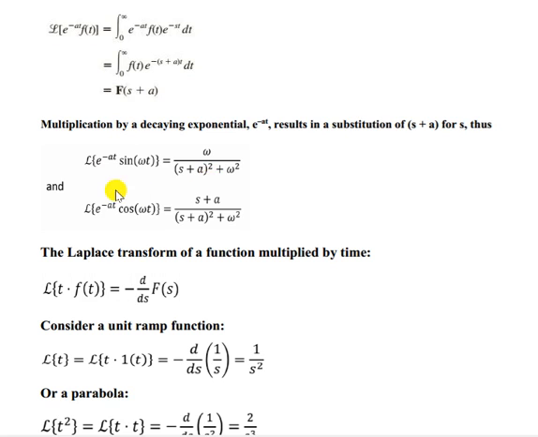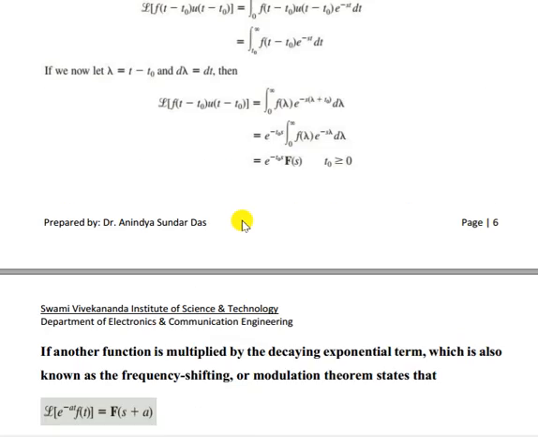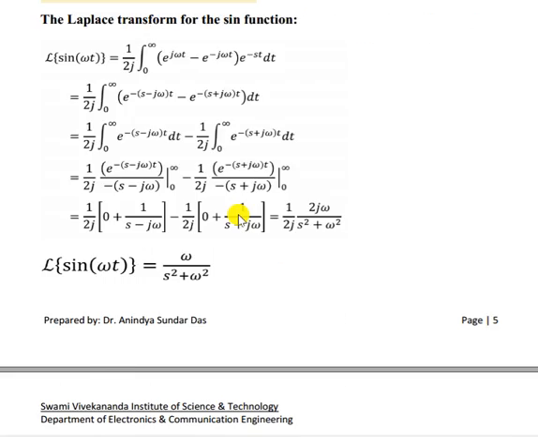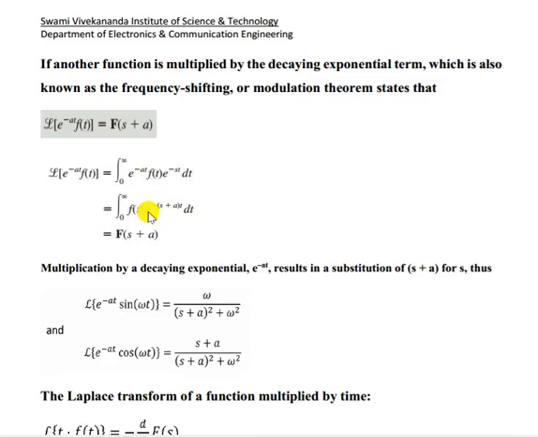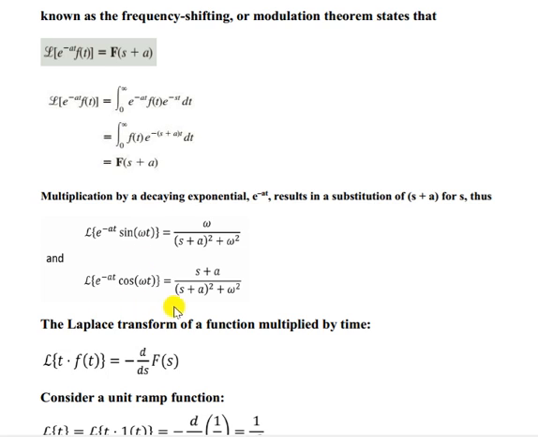Now for e to the power minus at cosine of omega t: for cosine of omega t it is s divided by s square plus omega square, as we have seen in this example. If it is multiplied by e to the power minus at, s should be shifted to s plus a. So we have s plus a divided by s plus a whole square plus omega square. We have to remember this form and the function, then the inverse Laplace transform will be much easier to do.